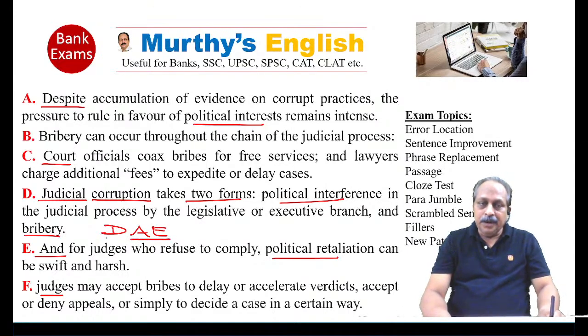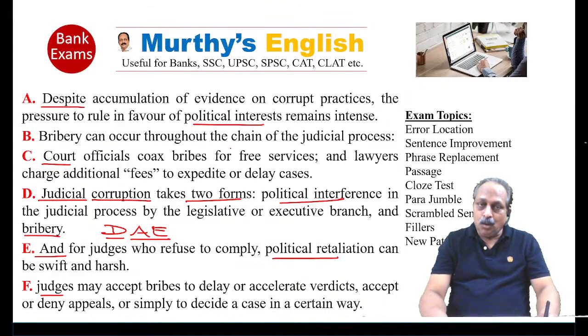See, the opening statement talks about two things, political interference and bribery. After that, two sentences go with political interference. DAE. Then the writer has to talk about bribery.